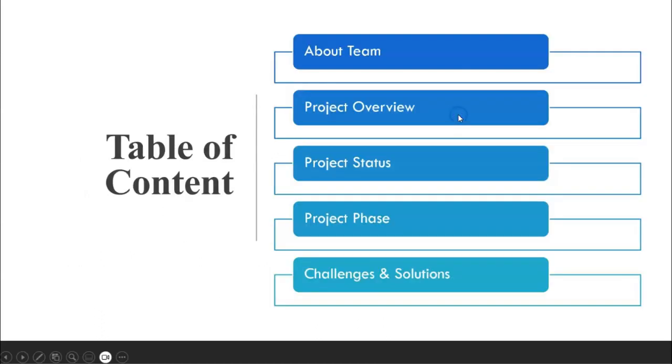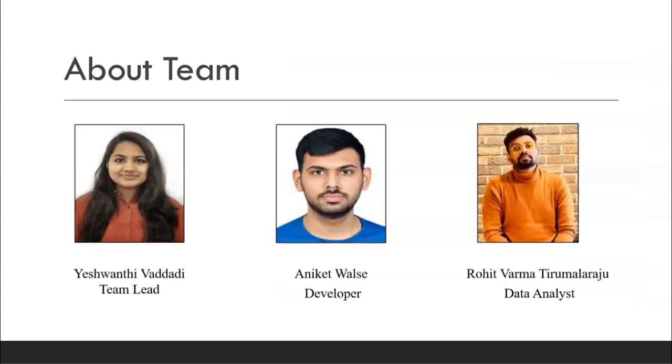Jumping into the project, our table of contents consists of our team, project overview, project status, project phase, challenges, and solutions. Coming to my team, as I already mentioned, I am Yeshwanthi, team lead cum data analyst. Next is Aniket Walse, developer cum data analyst, and Rohit Varma is data analyst cum developer. We three had equal portions in this project in developing, analyzing, and collecting the data which is required for this project.